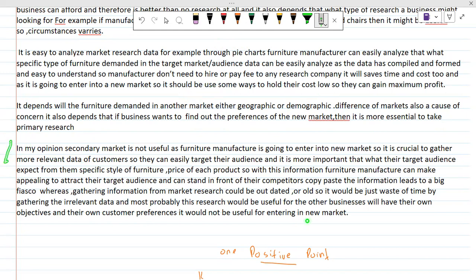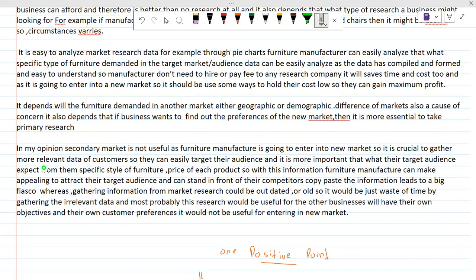So after that, we have the conclusion point. Okay, so in my opinion, you should write this: in my opinion, dash is correct, or I agree with this. So secondary research is not useful as the furniture manufacturer, this is not a manufacturer, this is a retailer, is going to enter into a new market.